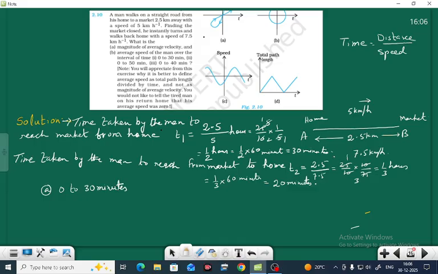0 to 30 minutes, from here to here. 0 to 30 minutes means from here to here. Let us find. We'll find first the average velocity. Number one, average velocity.